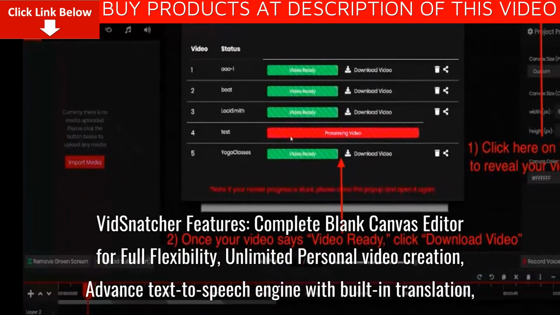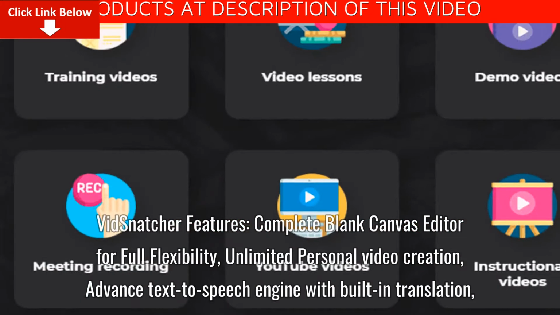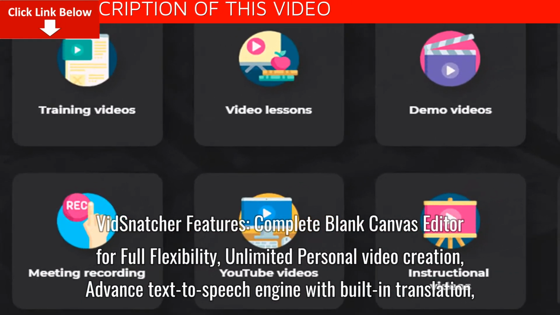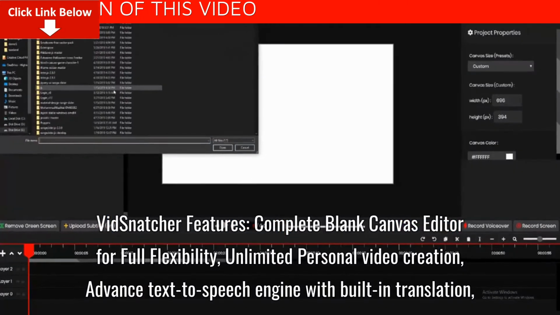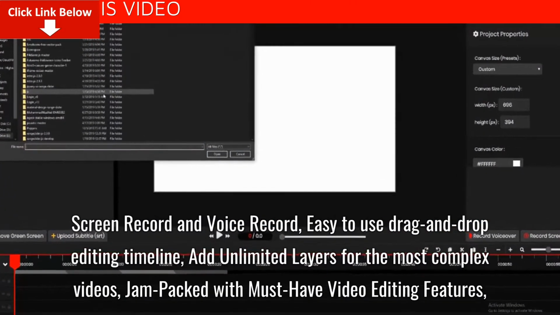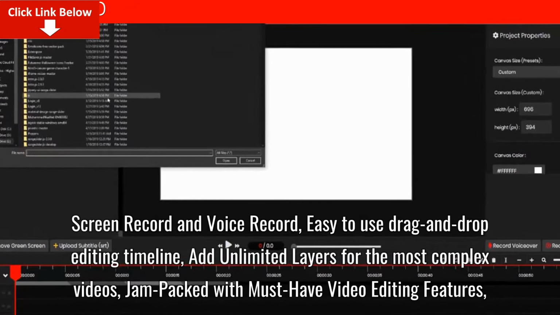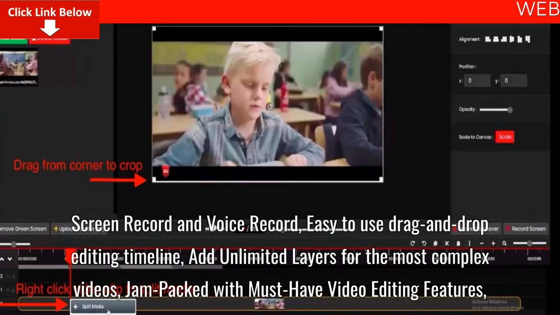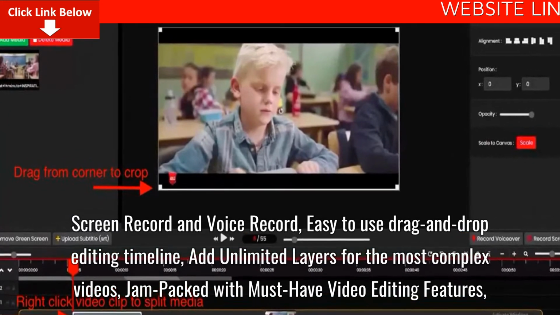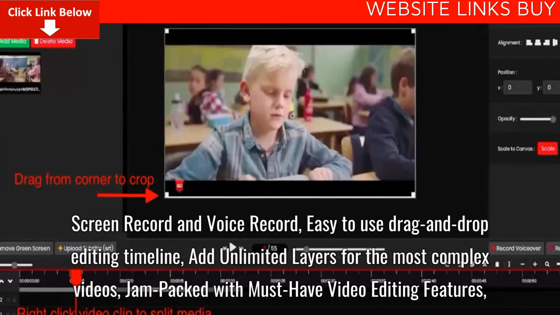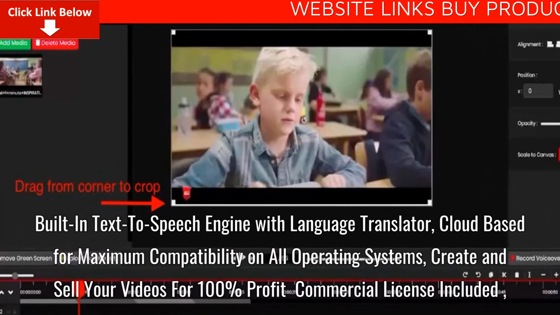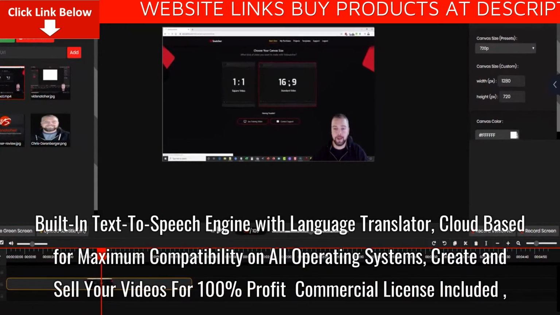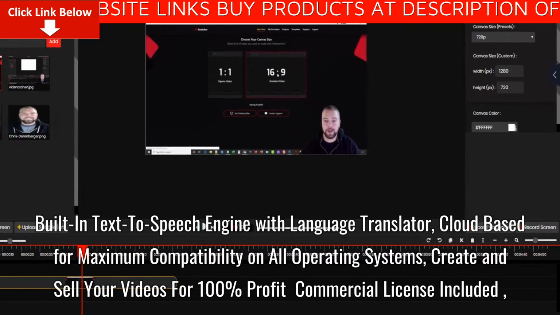VidSnatcher features a complete blank canvas editor for full flexibility, unlimited personal video creation, an advanced text-to-speech engine with built-in translation, screen record and voice record, an easy-to-use drag-and-drop editing timeline, and unlimited layers for the most complex videos. It's jam-packed with must-have video editing features, a built-in text-to-speech engine with language translator, and is cloud-based for maximum compatibility on all operating systems.